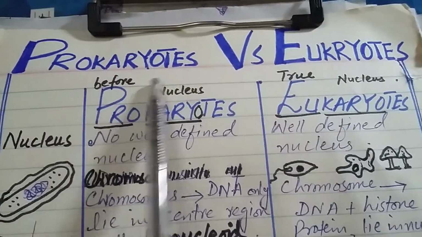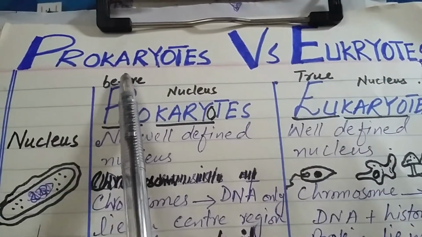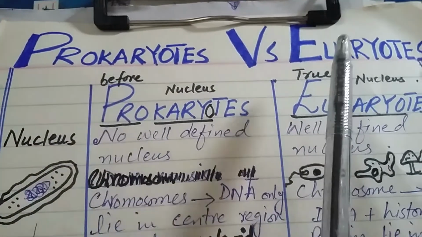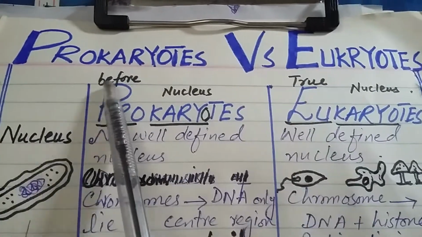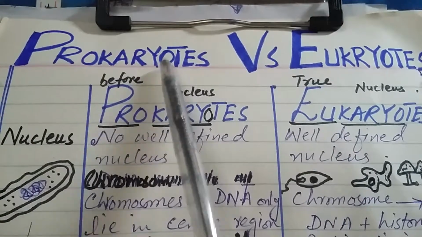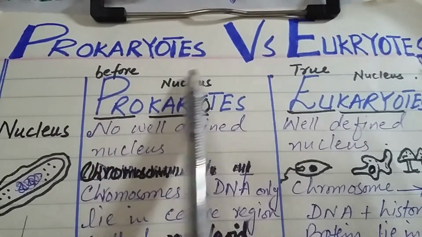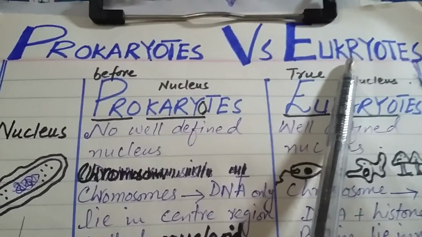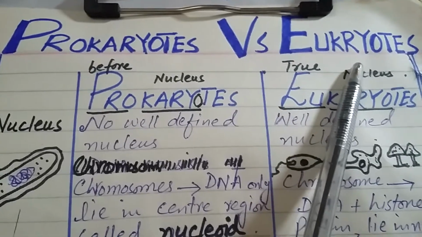We have prokaryotes and eukaryotes, right? So here we are going to discuss the difference between prokaryotes and eukaryotes. Prokaryotes are those organisms which contain prokaryotic cells, and eukaryotes are those organisms which contain eukaryotic cells.